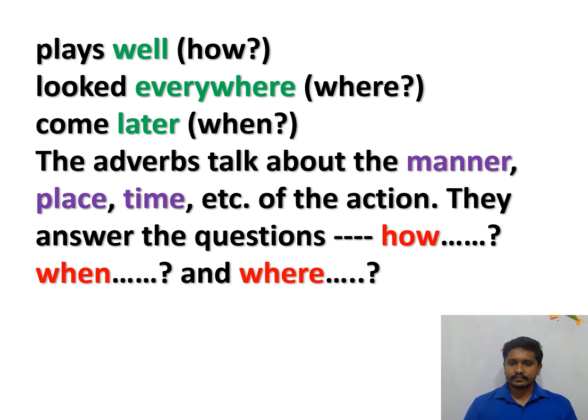of the action. They answer the questions how, when, and where. So here we are going to discuss mainly the adverb of manner, adverb of place, and adverb of time, which answer the questions how, when, and where. The words given in green are the adverbs here, because well is an adverb, everywhere is an adverb, and later is an adverb. As we discussed, they answer the questions how, when, and where.